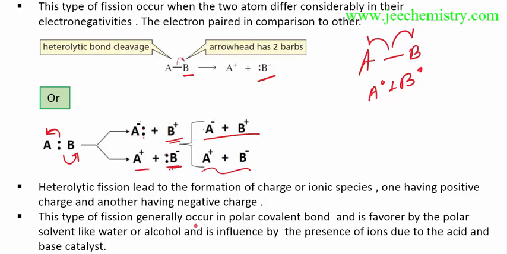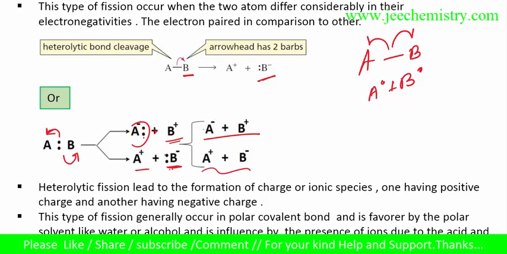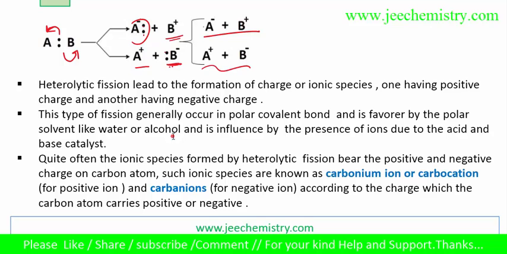This type of fission generally occurs in polar covalent bonds and is favored by polar solvents like alcohol and water, and influenced by the presence of ions due to acids and bases. Generally, water and alcohol are used as solvents in heterolytic fission. I am not showing the solvent here, but generally all these things occur in solution. The negatively charged species is called a carbanion, and the positively charged species is called a carbocation.